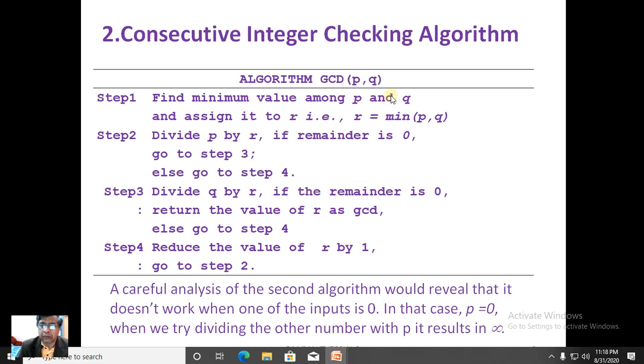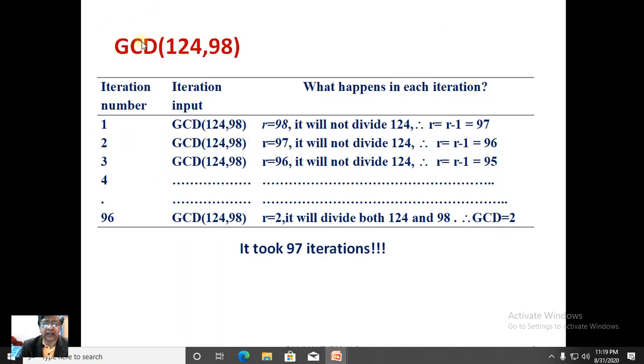Okay, if the minimum value is 50, we need to proceed for 50 steps. Therefore, this algorithm consumes a lot more number of steps when compared to Euclid's algorithm. And here inputs are not defined properly. That is another lacuna. Once again, we will take two examples to illustrate how the consecutive integer checking algorithm works.